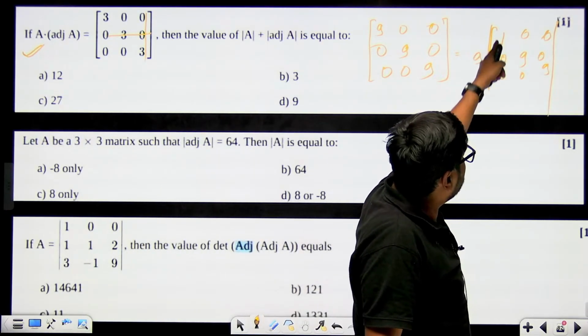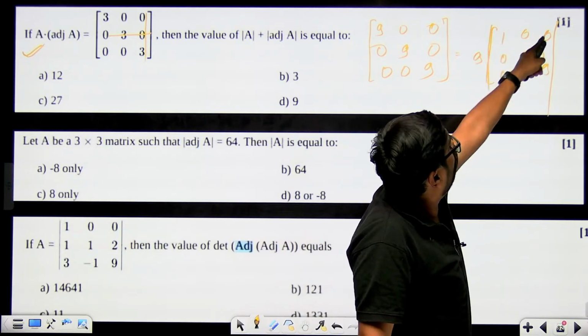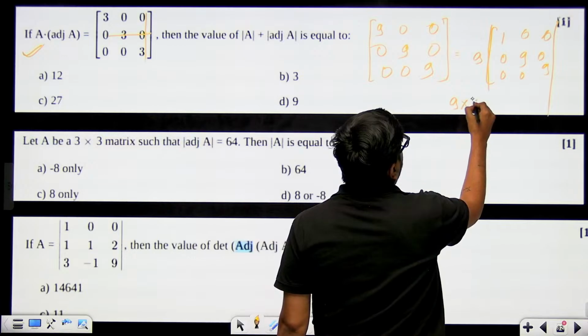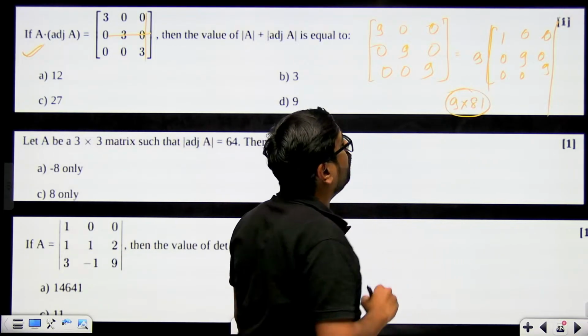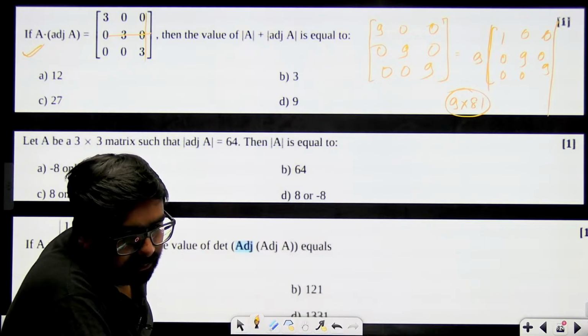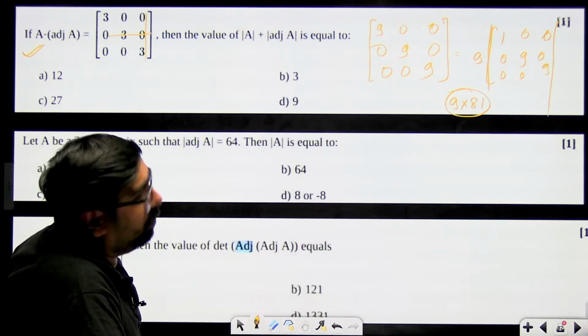Now solve with this, because 2 elements are 0. Only for this one I have to solve, 81 minus 0. That means 9 multiplied with 81 is going to be the value of my determinant. Correct? 9 multiplied with 81 will become the value of my determinant.